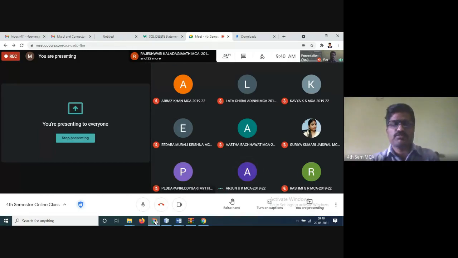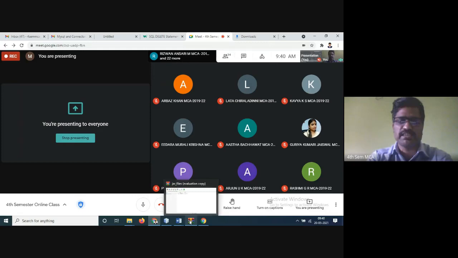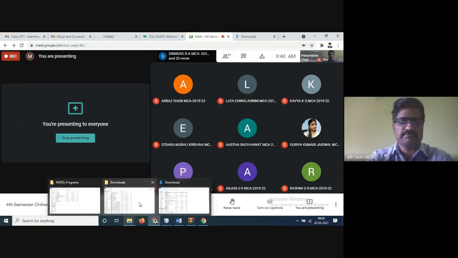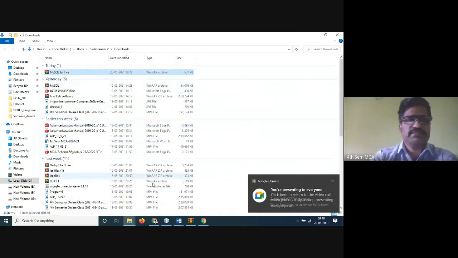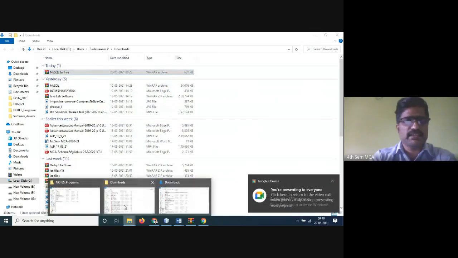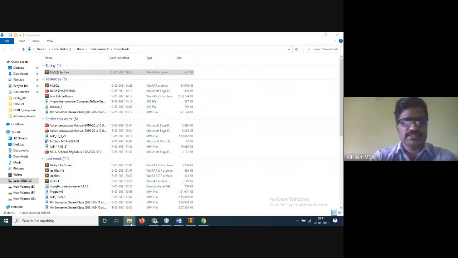Okay, so whatever jar files have been sent, you extract the file. You will get one file separately, the client file, in that jar file. So wherever it may be, that is your location you have to copy, because I have extracted it in Downloads itself. That is the reason. Here itself I have extracted, that is the reason I am finding the path here only. Jar files extracted. Where is that?